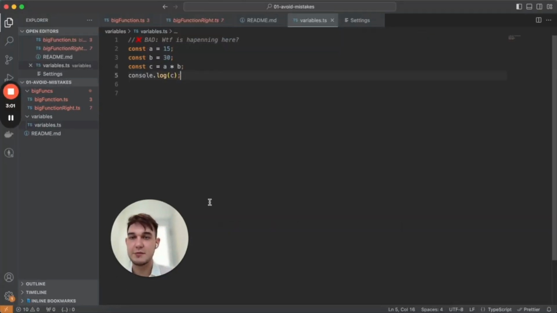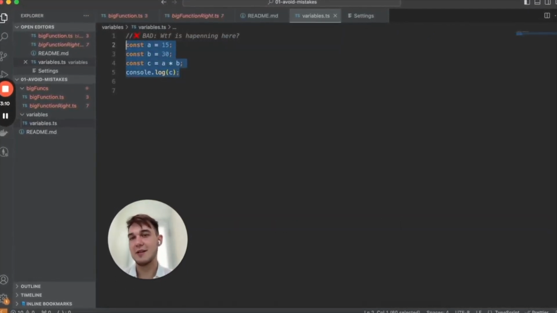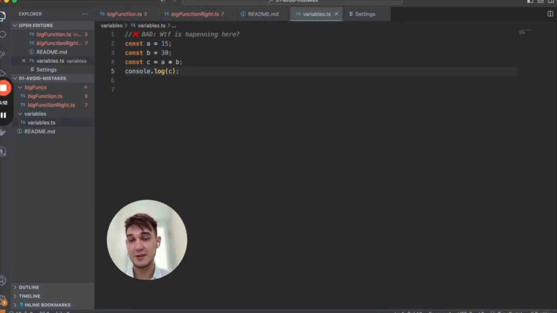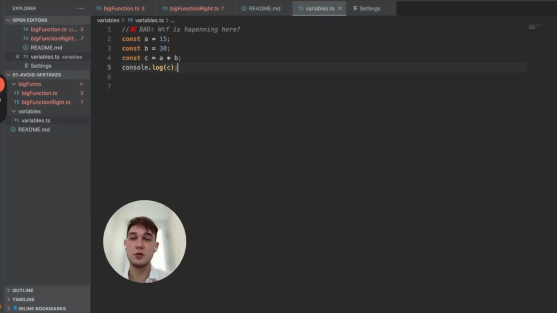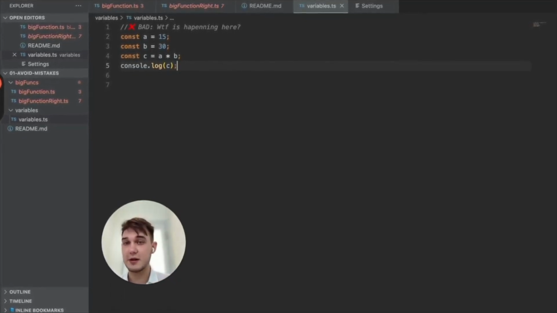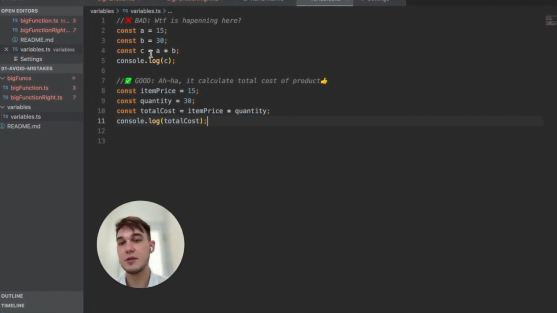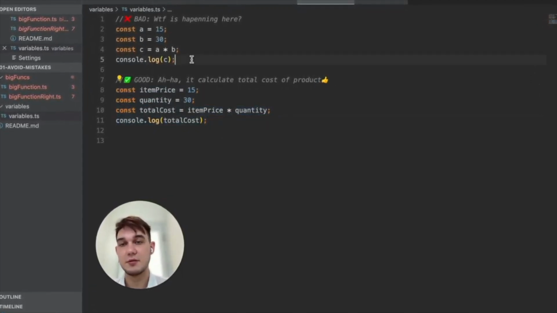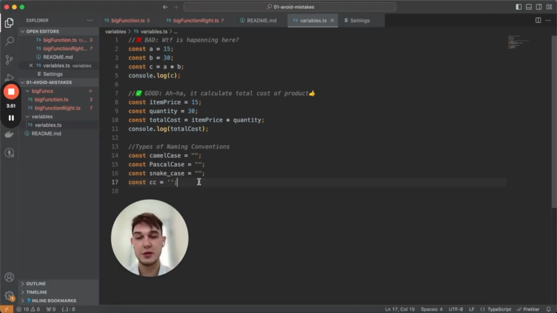The next part is variables. Sometimes variables are just named like that, and I think it's the worst case. Please always think how you will name a variable and how you will reuse it later, and how other developers will also understand it. Always make preparations, because this code doesn't mean something. Here are the small naming conventions which are usually used. It's camel case, Pascal case, snake case, and here is actually just how variables are called in Golang.